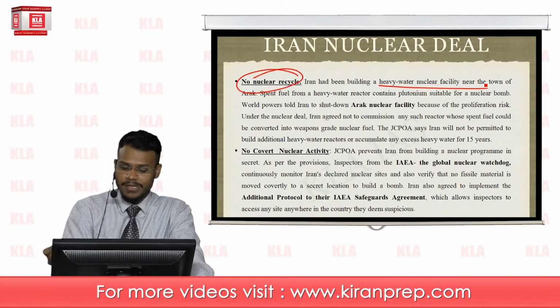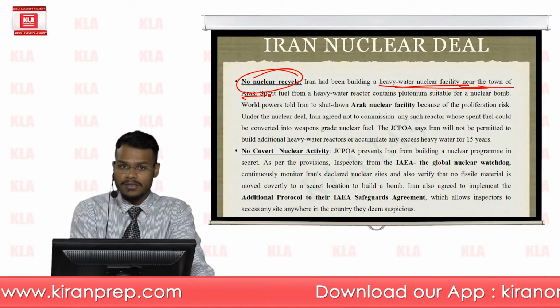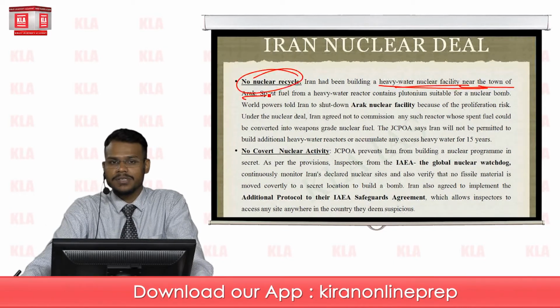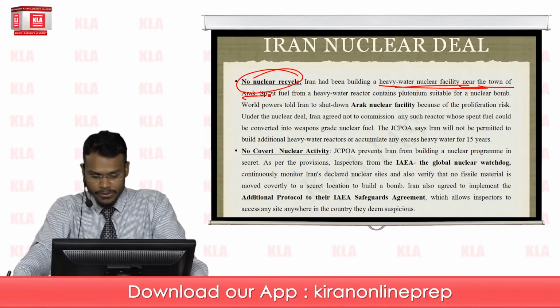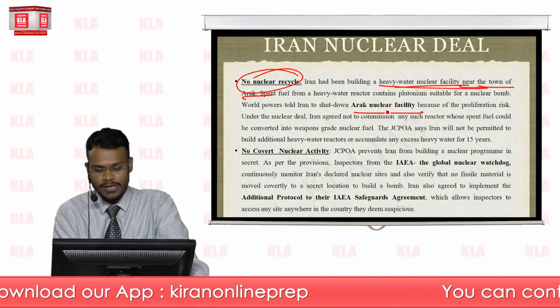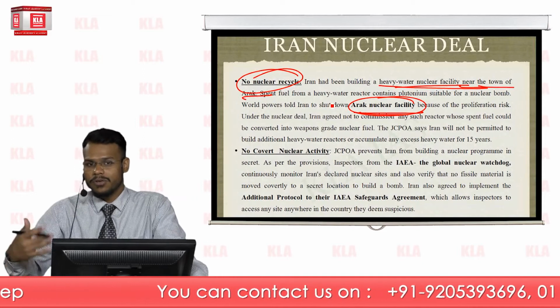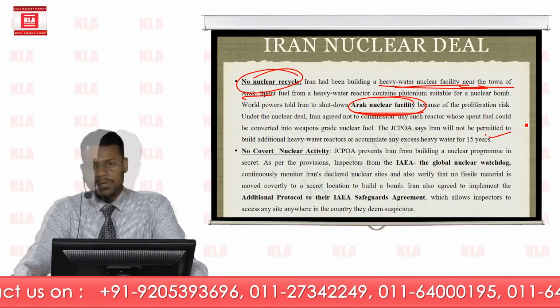Iran had been building a heavy water nuclear facility in the town of Arak. But as of now, this Arak nuclear reactor has been remodified in order to close down the production of plutonium. The Arak nuclear facility has been redesigned so that it could not produce plutonium, a weapon grade nuclear fissile material.